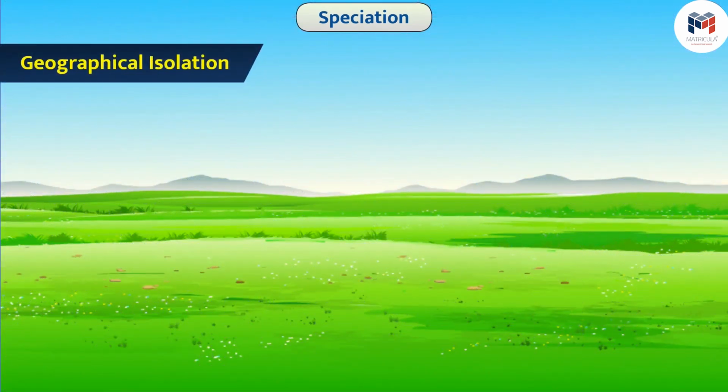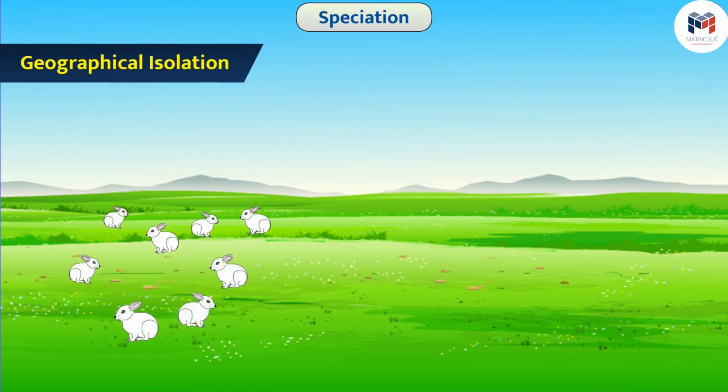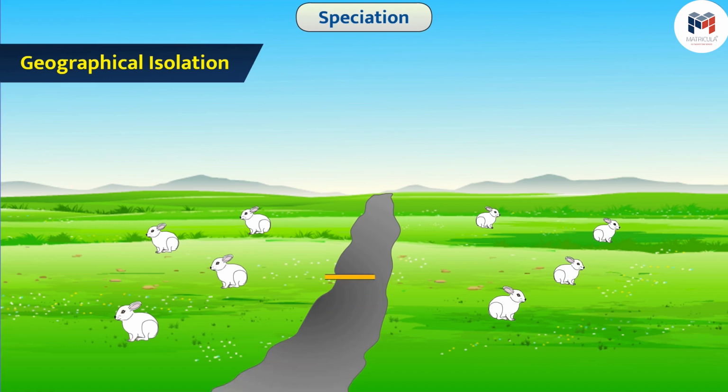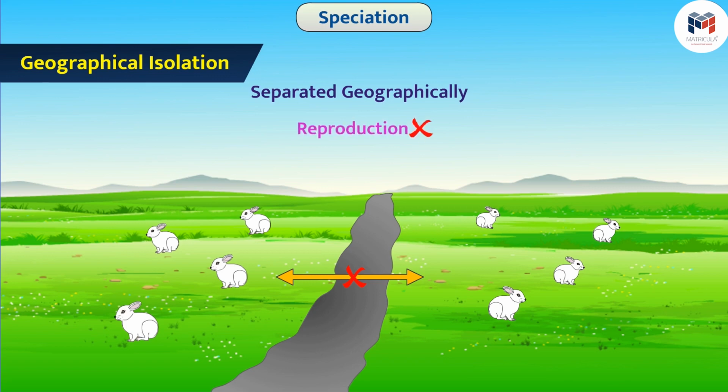Geographical isolation. Due to various reasons, such as availability of food, the population of an organism gets divided into two parts. Many times, geographical features, such as the development of a deep trench, obstruct the contact between the two populations. We say that the two populations are separated geographically. Due to this, the organisms of the two groups cannot reproduce with each other, and thus the genes of one group cannot be transferred to the other.